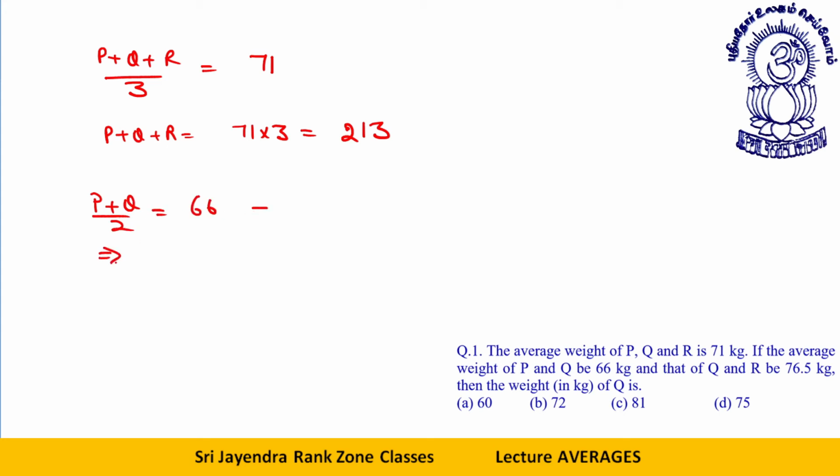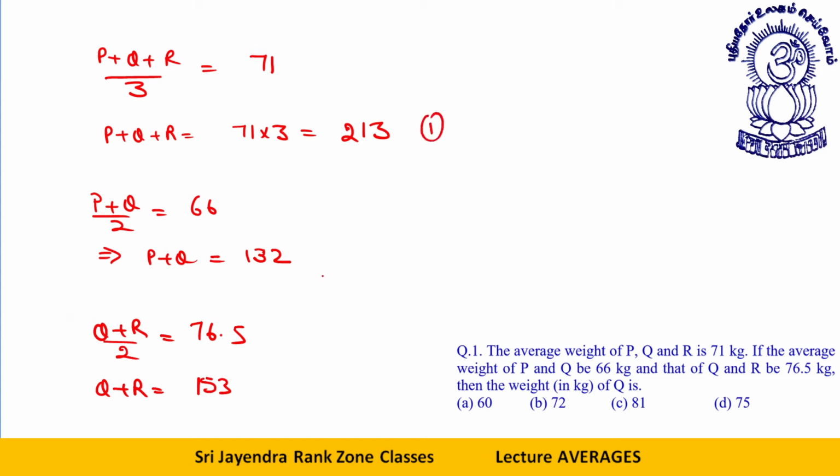This implies P plus Q is equal to 132. The average weight of Q and R is 76.5. That way Q plus R is equal to 2 into 76.5, which is 153.